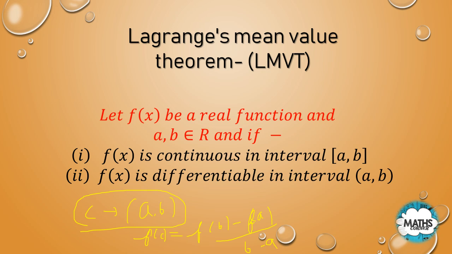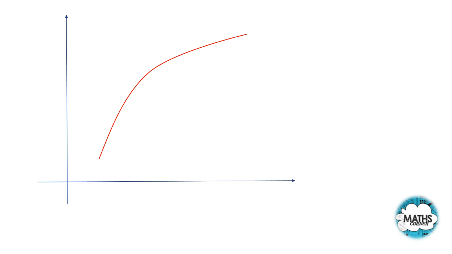So it says that if these conditions are true, then there must exist a point c in the interval (a, b) such that f'(c) equals (f(b) minus f(a)) upon (b minus a). Let us understand this again.